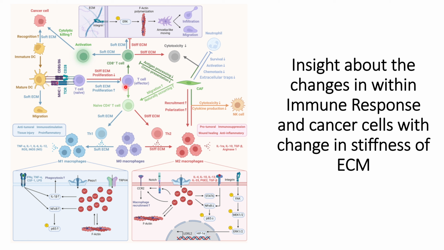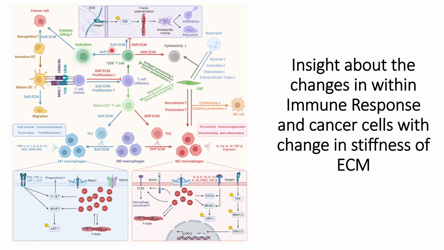After the T effector cells, one way is that it can move to the CD8 plus T cells that have the information about the unique epitopes that are expressed on the cancer cell surface.